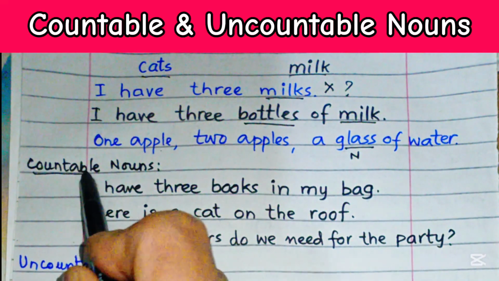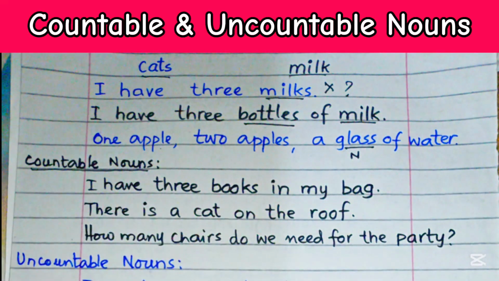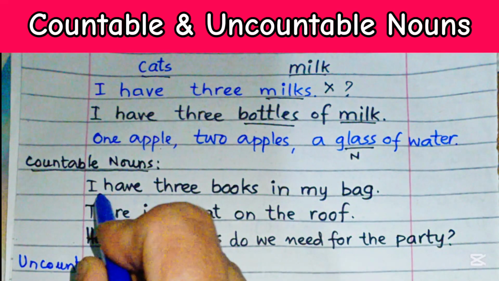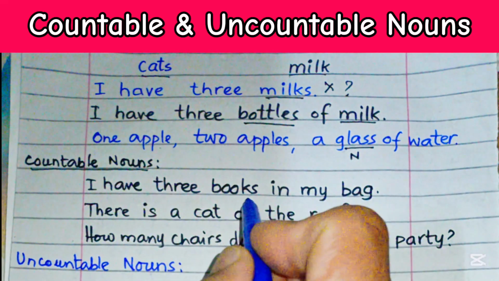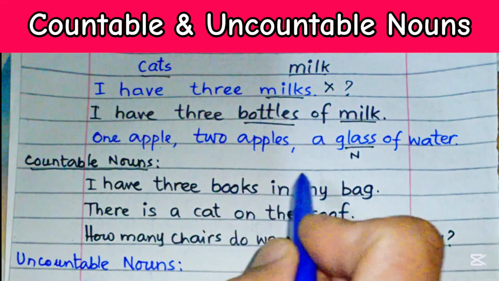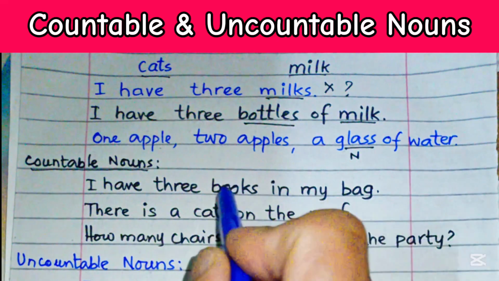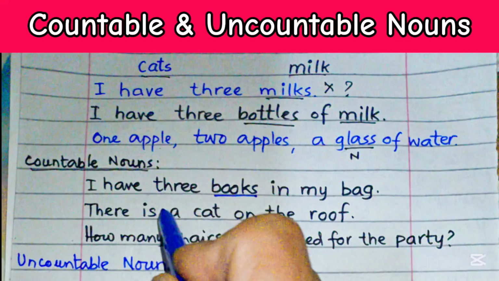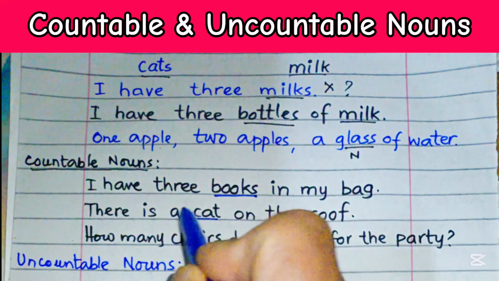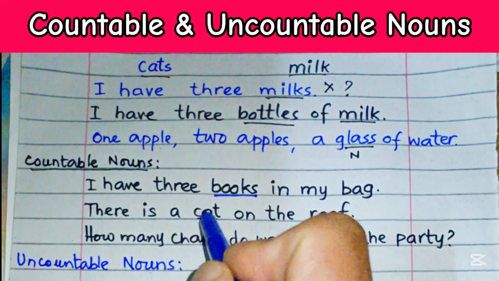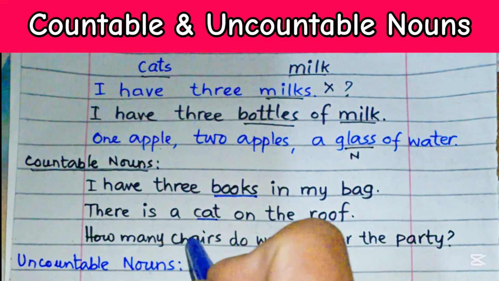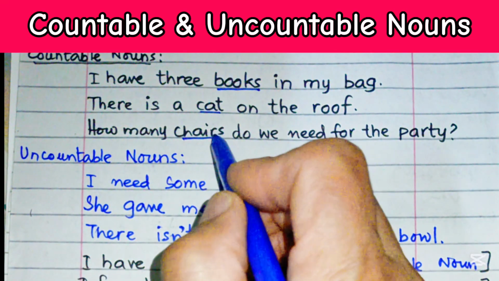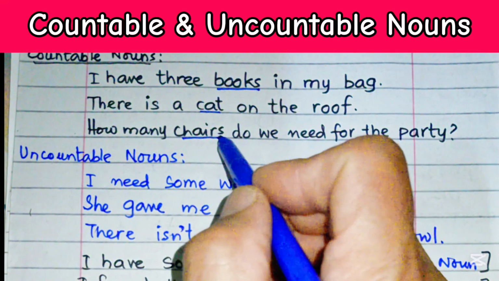Now let's have a look at countable nouns first, and then uncountable, with the help of these examples. I have 3 books in my bag. These things, books, can be counted. There is a cat on the roof. A cat, 1 cat, 2 cats. This is also counted. How many chairs do we need for the party? The question has to have an answer: 1, 2, 3, 4, 5, 50 chairs.